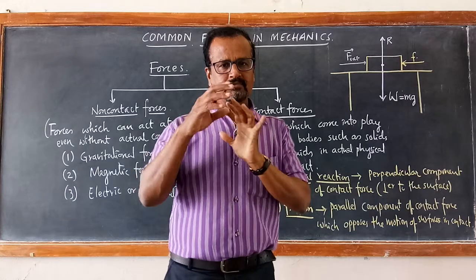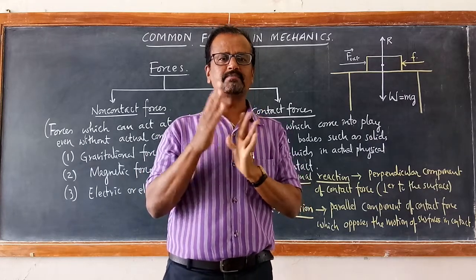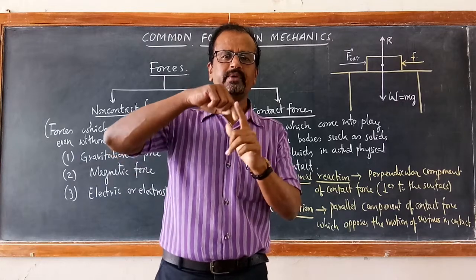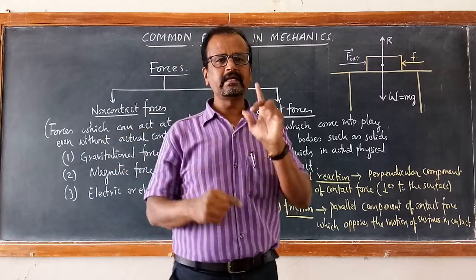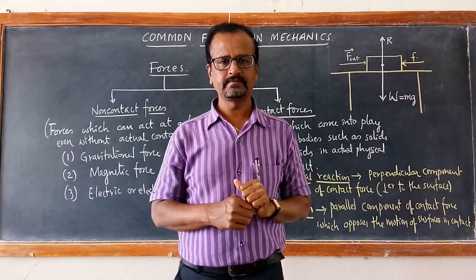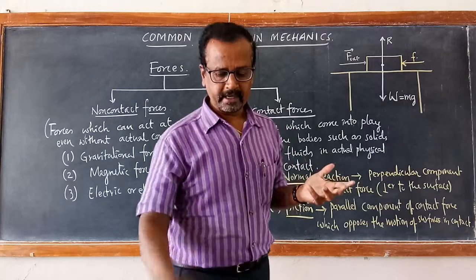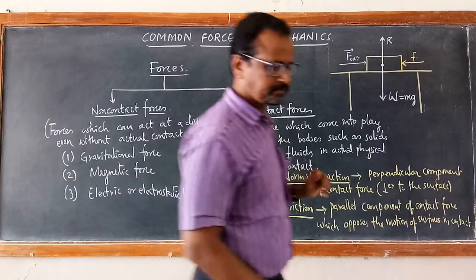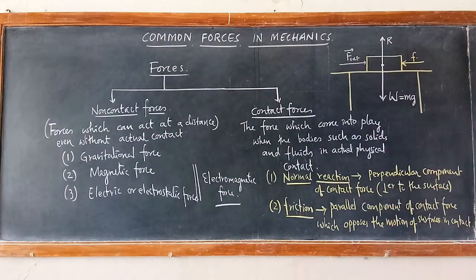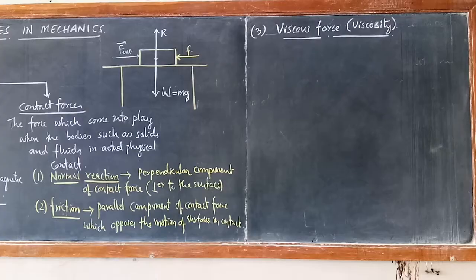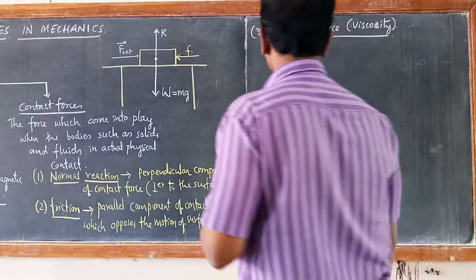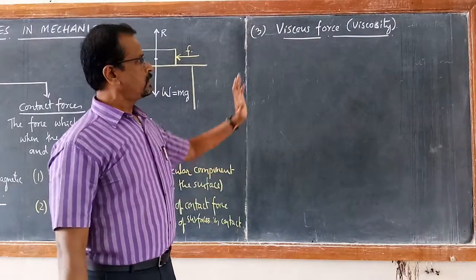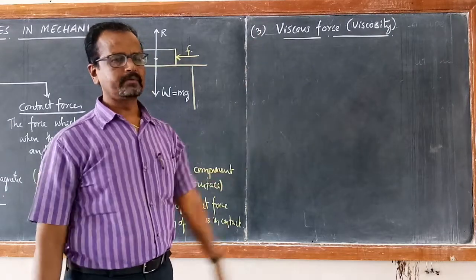So the force of opposition which comes into play whenever a solid is in contact with a fluid is called viscous force. And we can list viscous force as another contact force. So look here, the viscous force is the force that comes into play whenever a solid comes in contact with liquid.